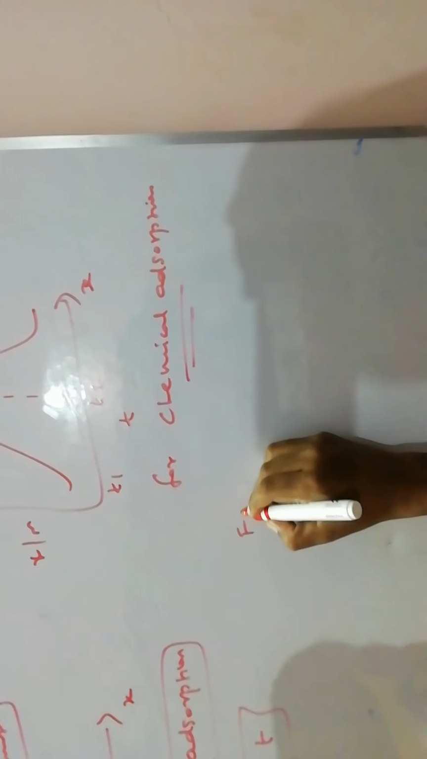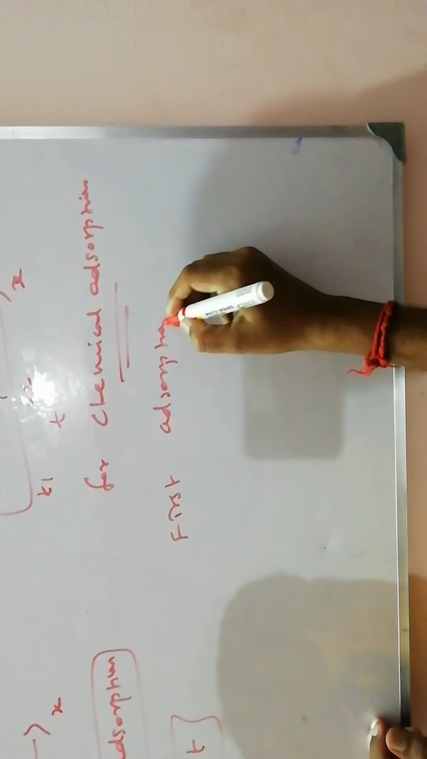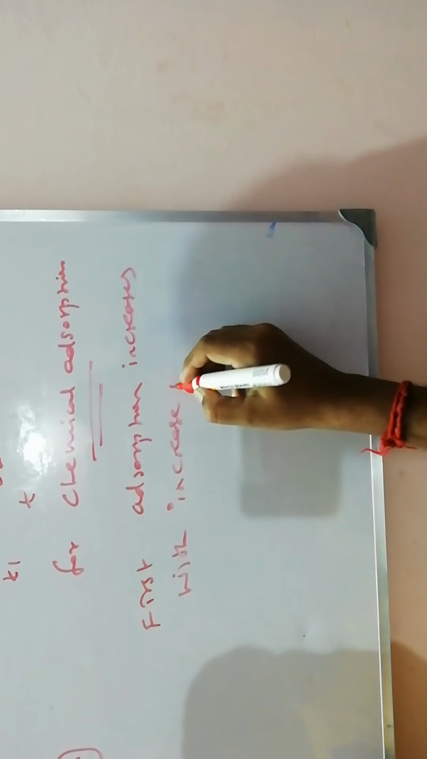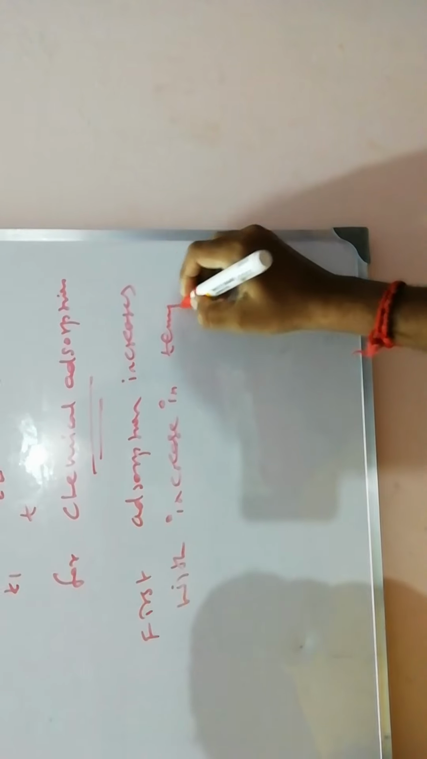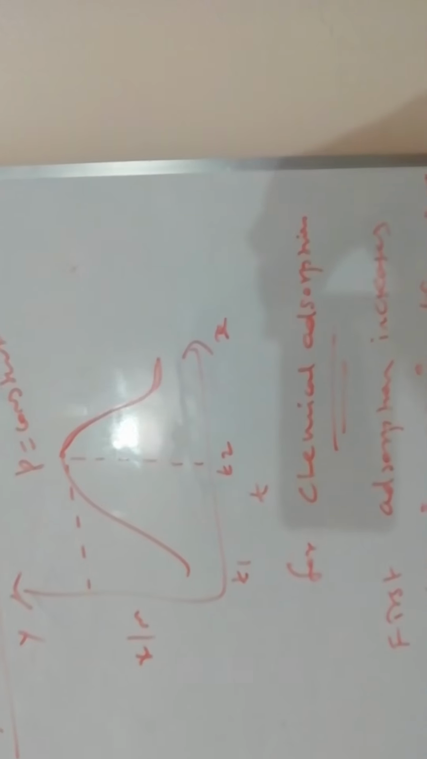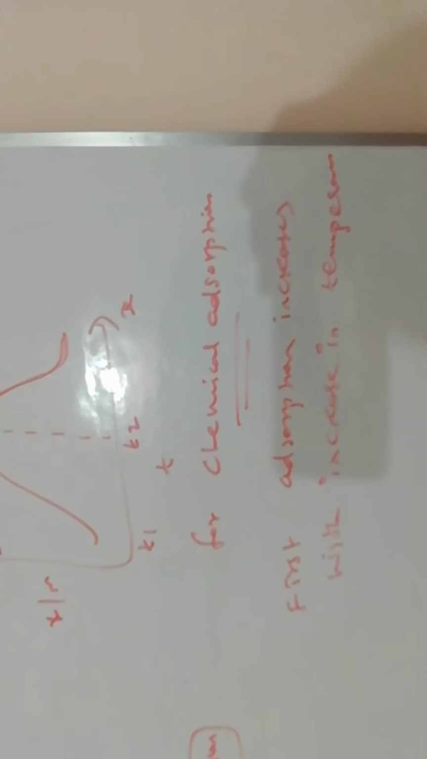First, adsorption increases with increase in temperature. After one point, it starts decreasing. So that's why in chemical adsorption, adsorption increases with increase in temperature.